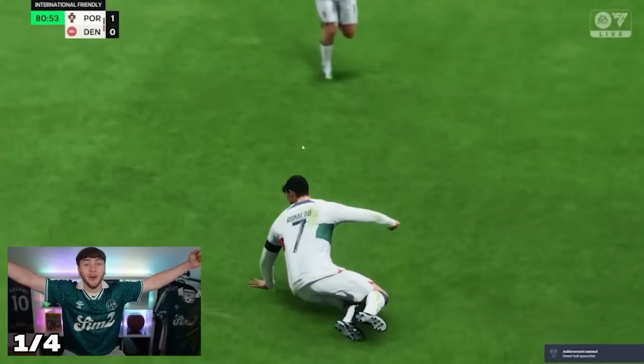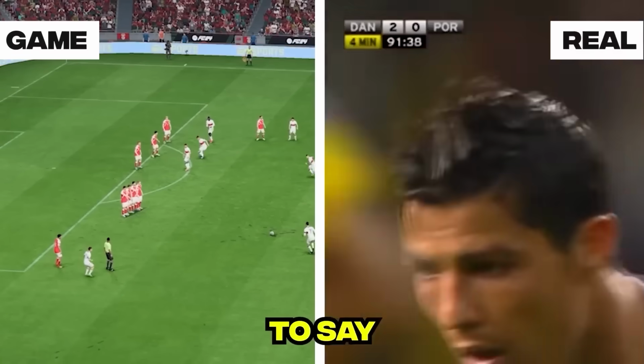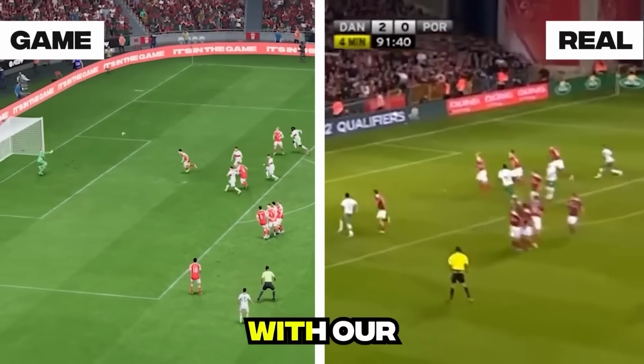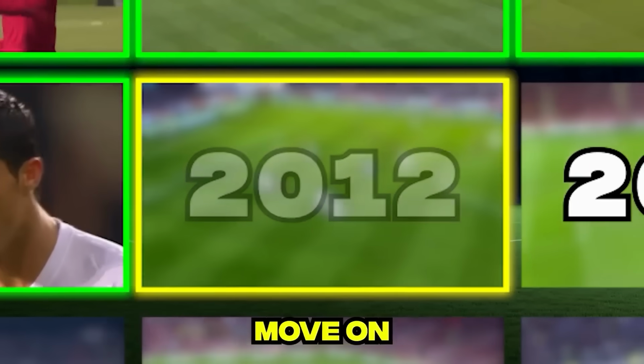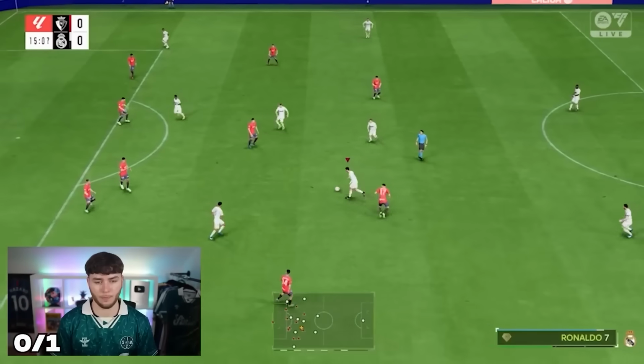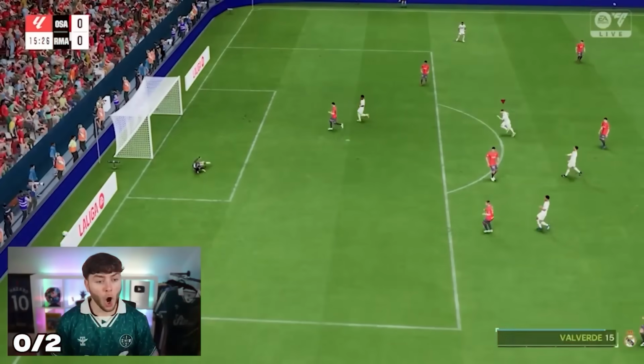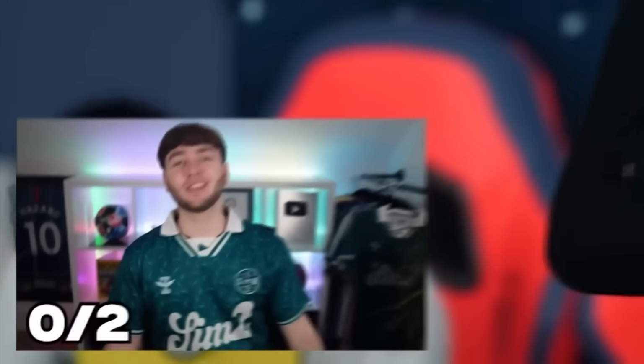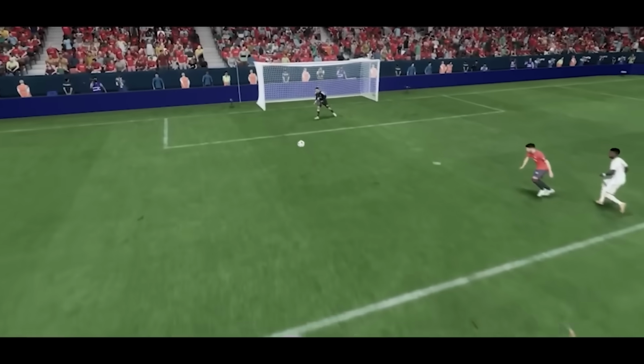Let's go! The clutch king! It's fair to say we'd absolutely smashed it out the water with our 4th attempt, meaning we can move on to 2012, which was top left. Oh my god! Top left. Oh my god, no! This keeper's on steroids. What the hell was that?